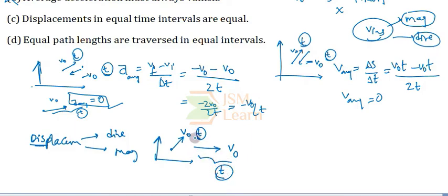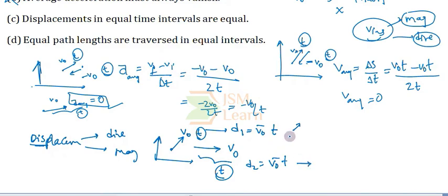The first displacement is v naught vector into t, and the second is also v naught vector into t. Both have equal magnitude, but their directions are different.